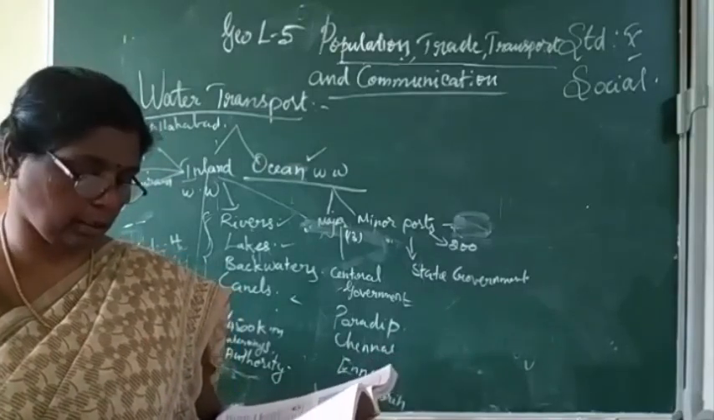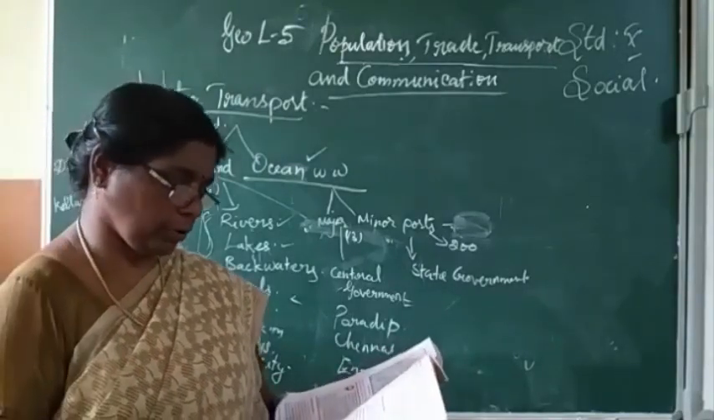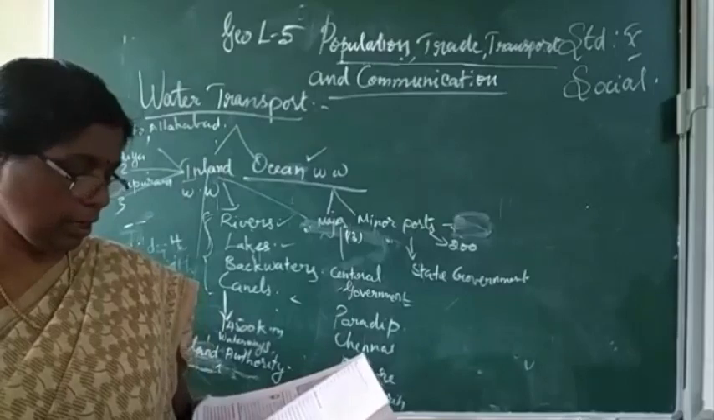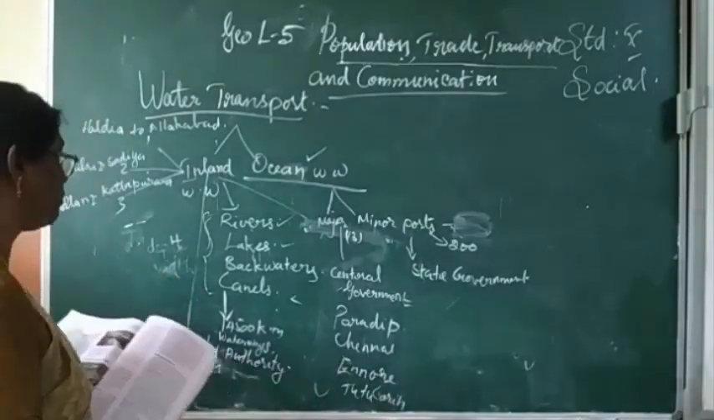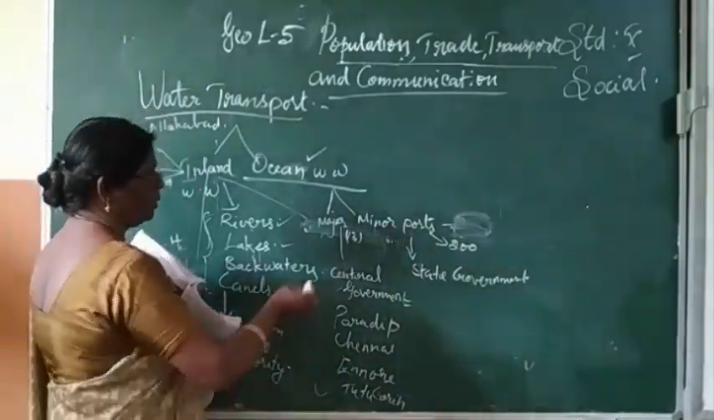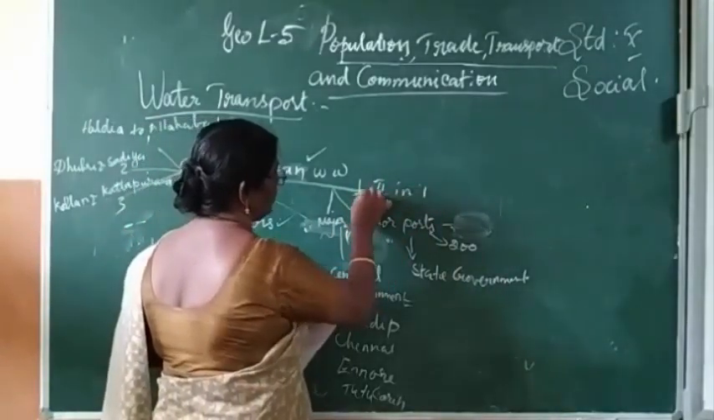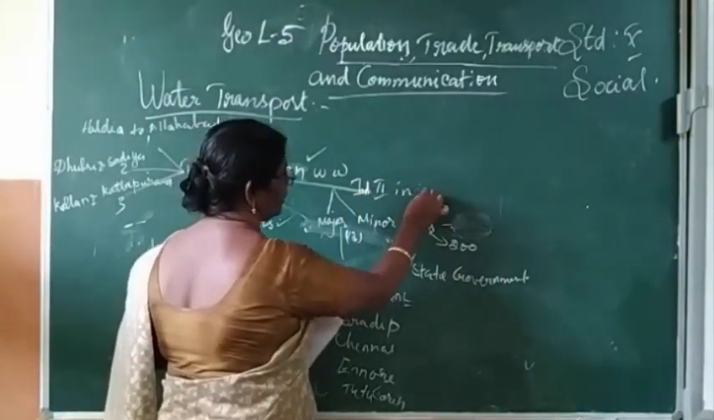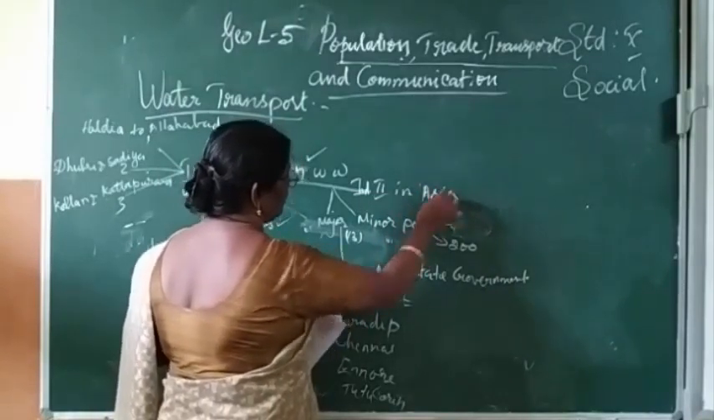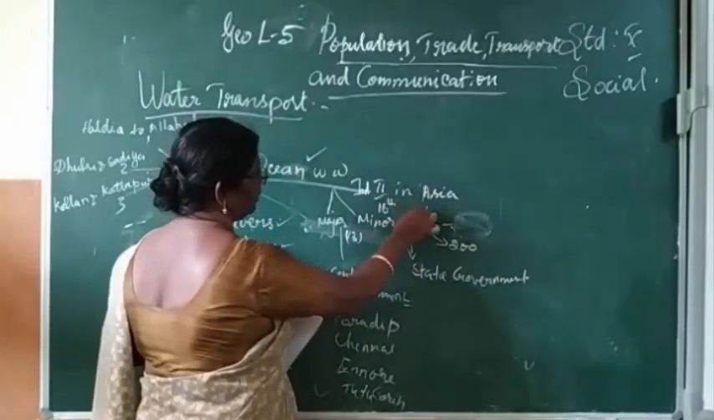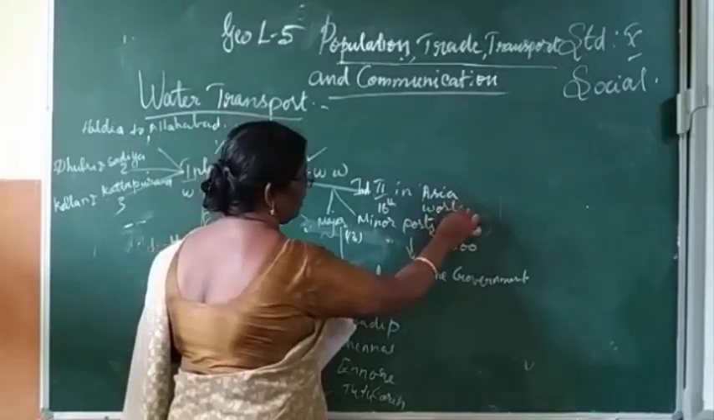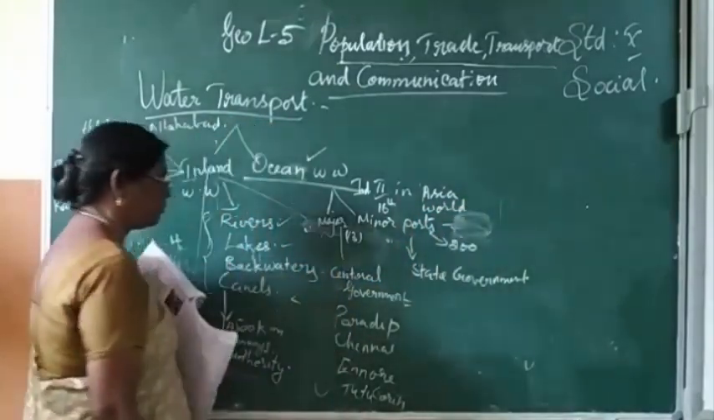India is the second largest shipping country in Asia and is ranked 16th in the world. In Asia, India is second, and at the world level, it ranks 16th.